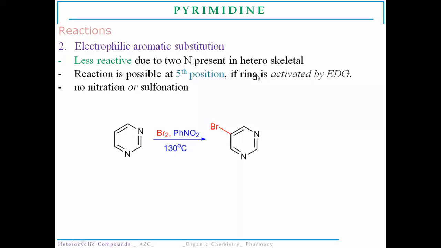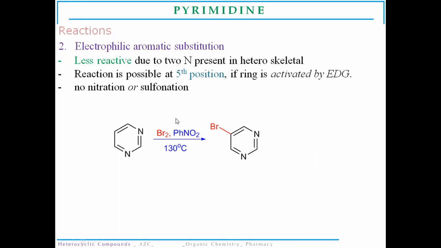If we activate the ring by electron donating groups like oxygen or methyl groups, these electron donating group substitutions will activate the ring, and electrophilic substitutions will be favored at the fifth position.